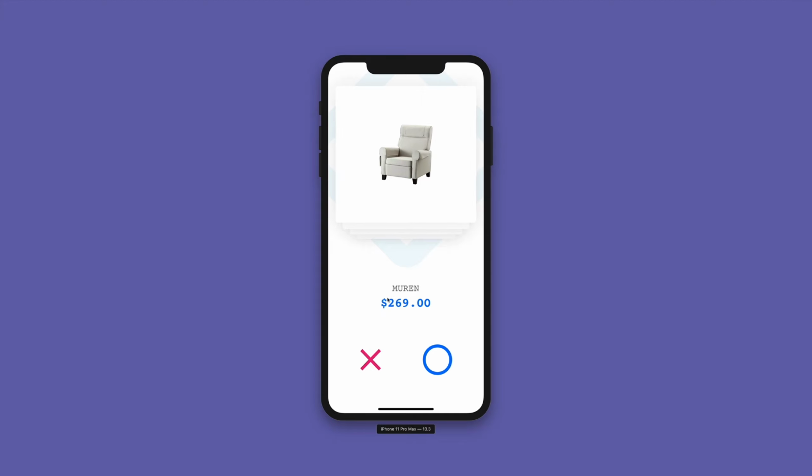We also went through how to use the React Native Reanimated Transition API in order to animate the mounting and unmounting of the components, along with accessing some imperative methods that the swiper from React Native Deck Swiper exposes, which is pretty useful when creating those kinds of buttons. And I'll see you in the next video.